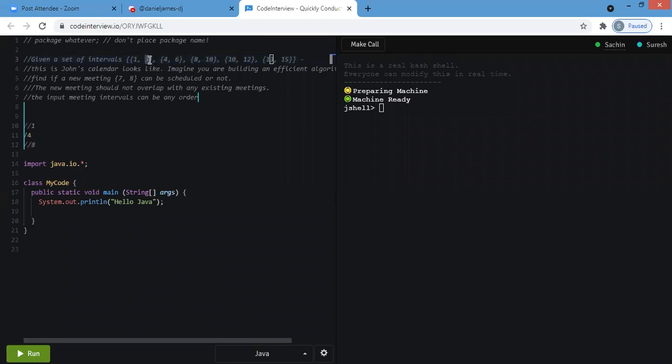But if we are checking only the first value, this case may fail if there is a 1 to 9 and we are sorting from 1. So it may be a failure case. Am I right?